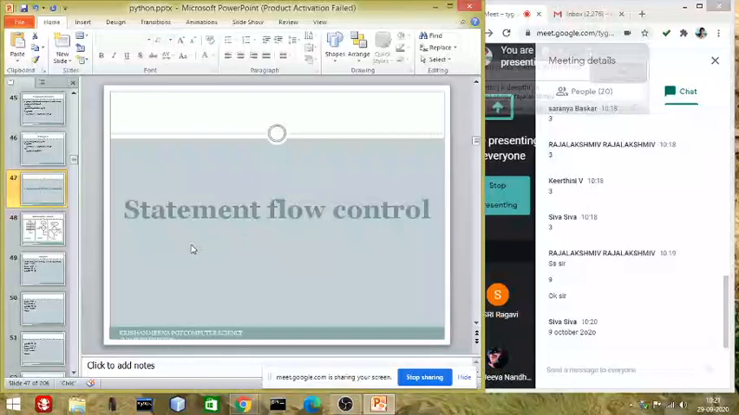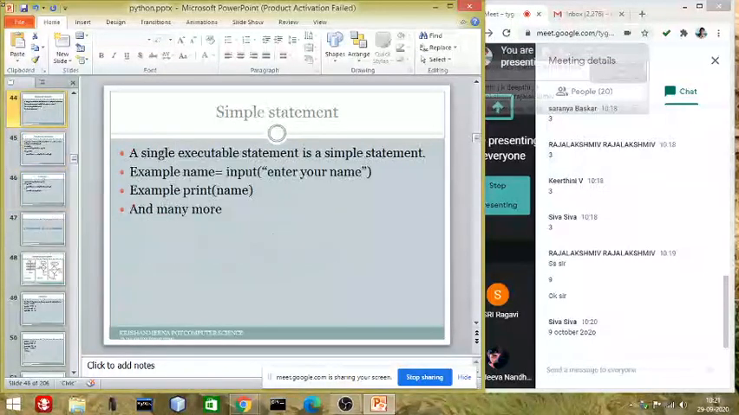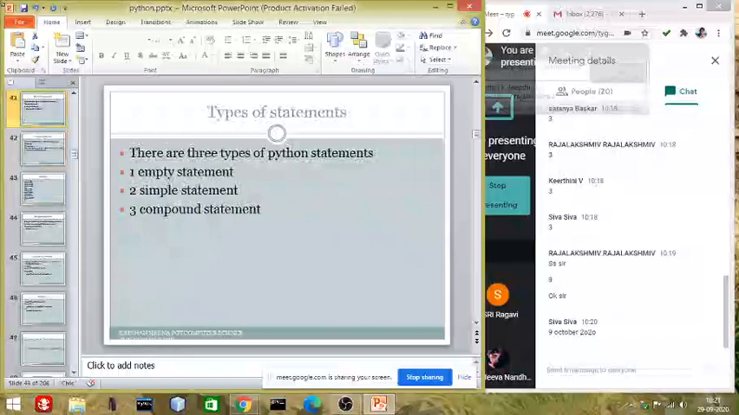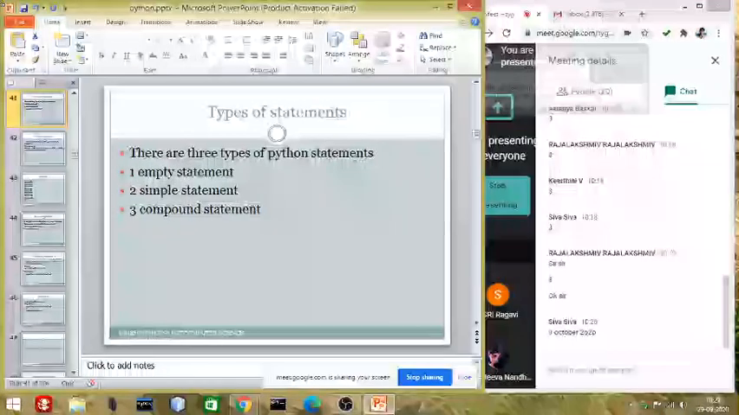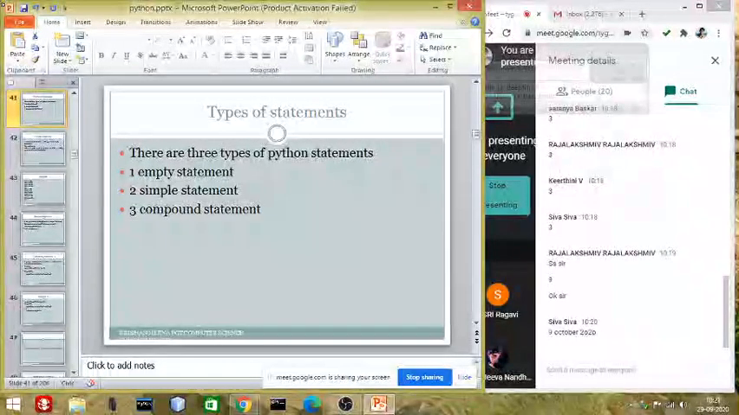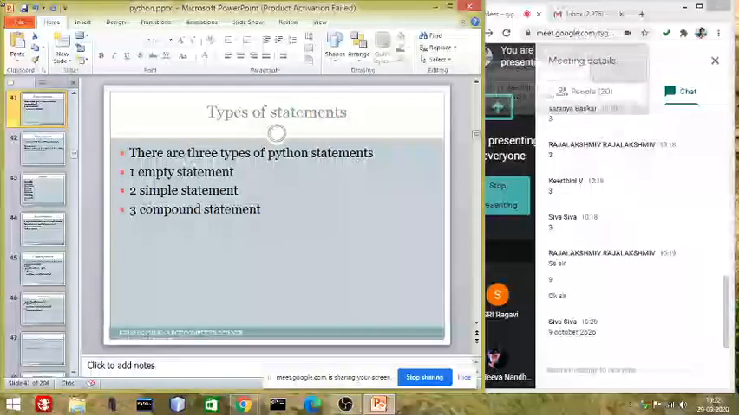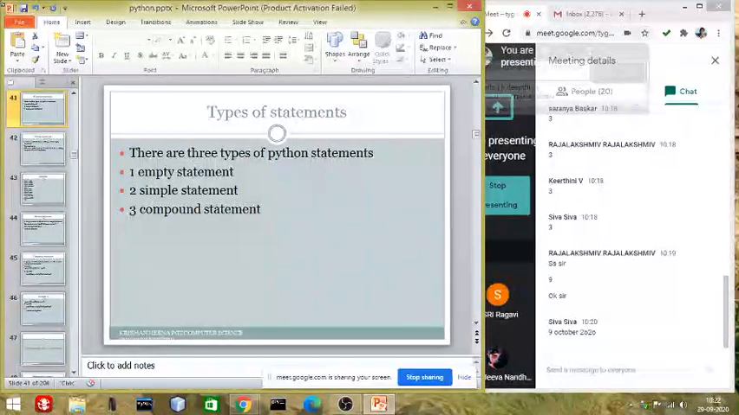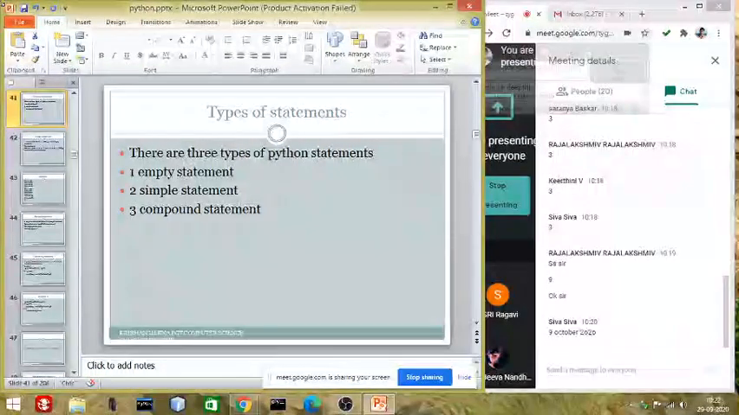Today we are going to learn statement flow control. As you remember, in last class we learned about the types of statements. Types of statements means whatever coding we are writing in a Python program, that coding is divided into three different types. If we are using pass in between our coding, it is called an empty statement.